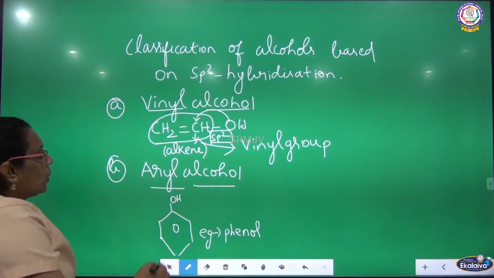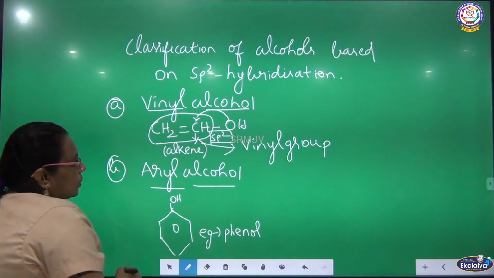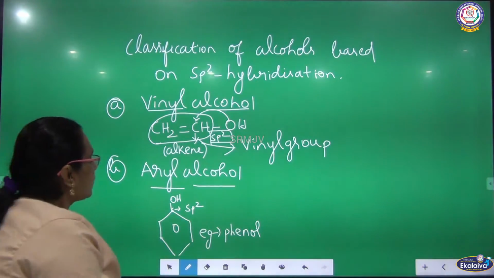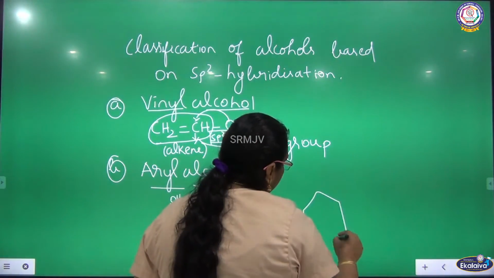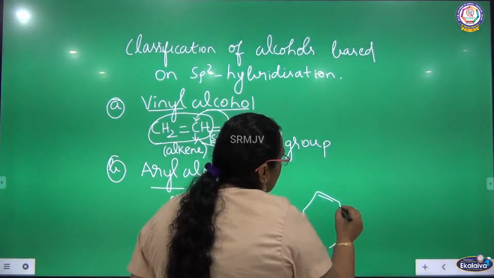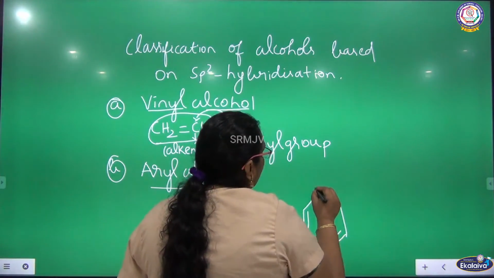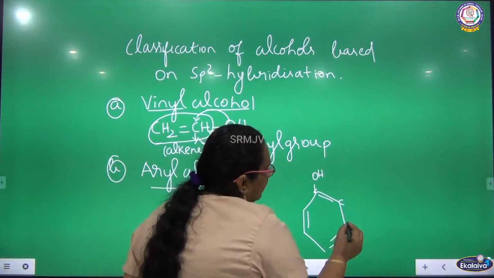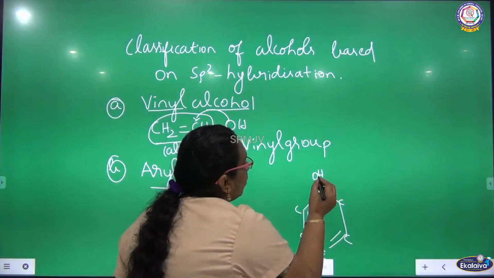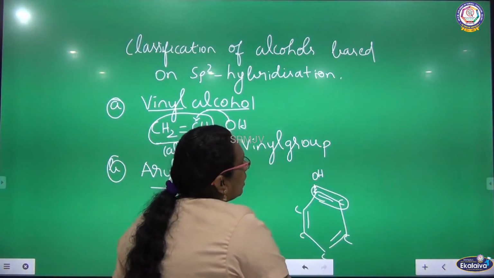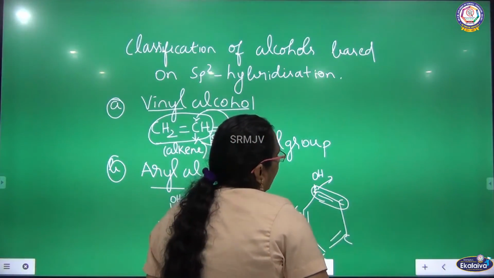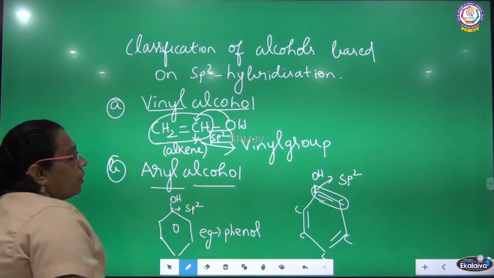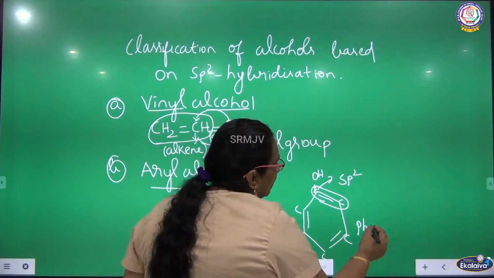Listen here. Here also OH is attached to the carbon. The hybridization of the carbon is sp2. When you talk about the structure, we can draw the structure like this also: double bond, single bond, double bond, single bond. See the hybridization of carbon. OH is attached to a carbon-carbon double bond, is it not? Here also, what is the hybridization of carbon? sp2 hybridization. So, the name of this compound is phenol.